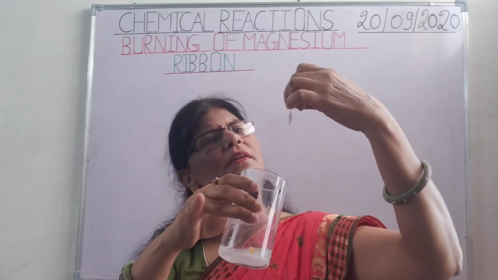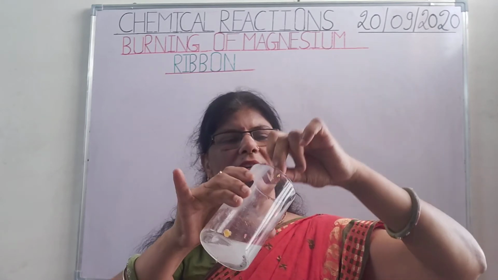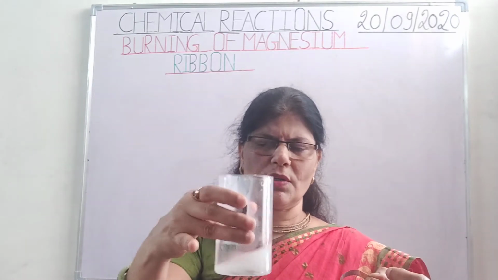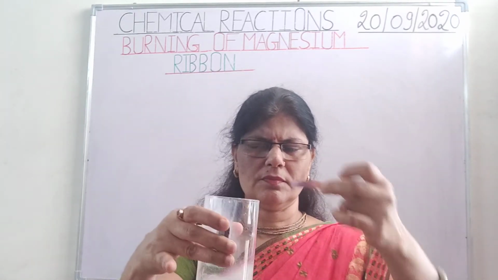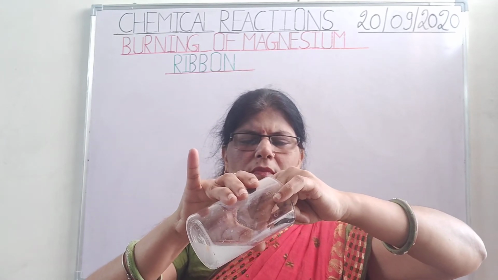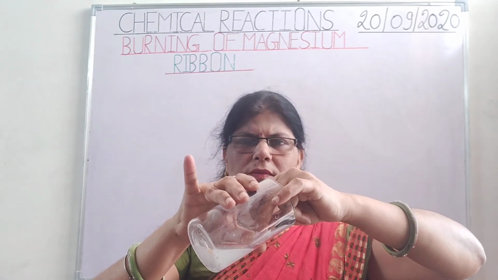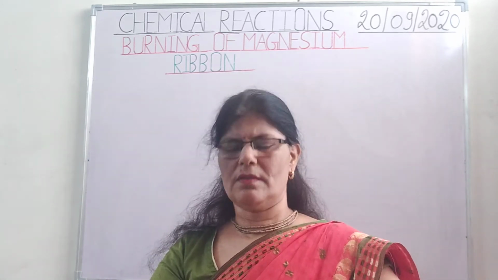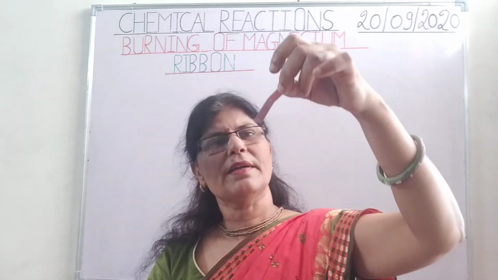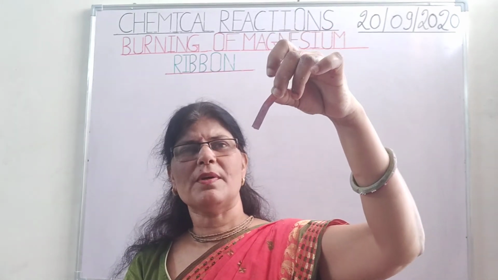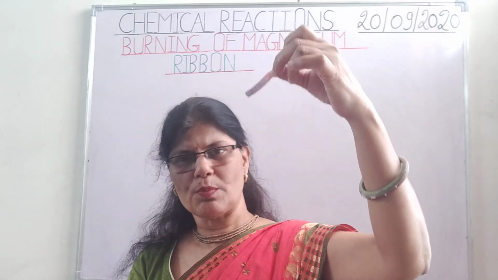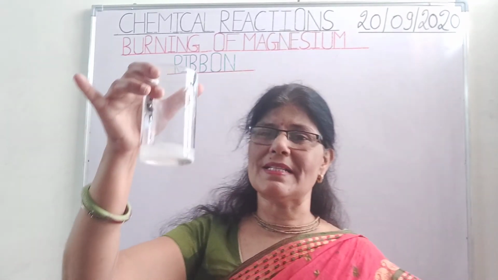Yes, it is getting converted into blue color. Let us dip for some more time. Let me stir this solution properly. One minute. So look here, this red litmus paper is converted into blue. It means this solution is basic in nature.